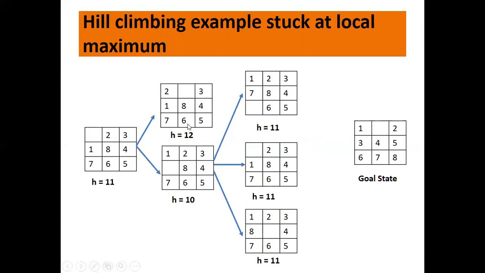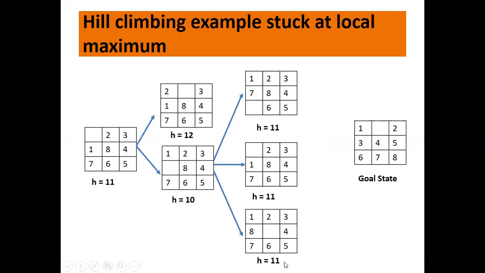Fine. Now, when you compare these two, this is less, so you expand this further. Now again, this can have 3 new states. It can move up, it can move down, and it can move to the right side. So once you move it down, this is the new state you get with the heuristic value as 11. When you move it up, you get again a new state with the heuristic value 11. And when you move it to the right side, again you get a new state with the heuristic value 11.